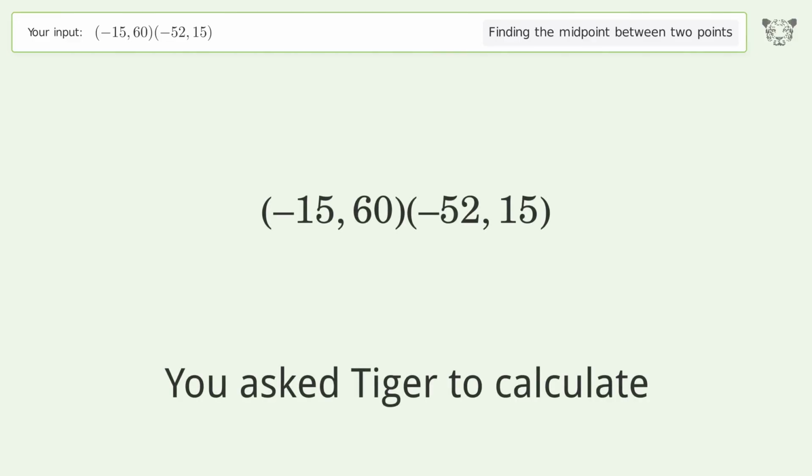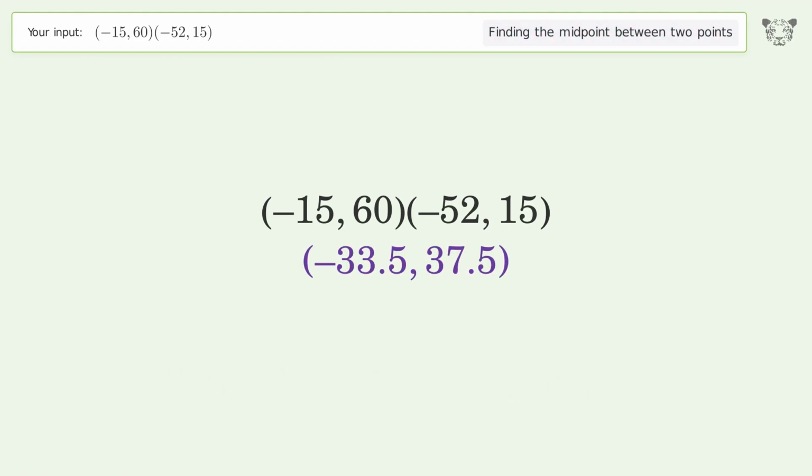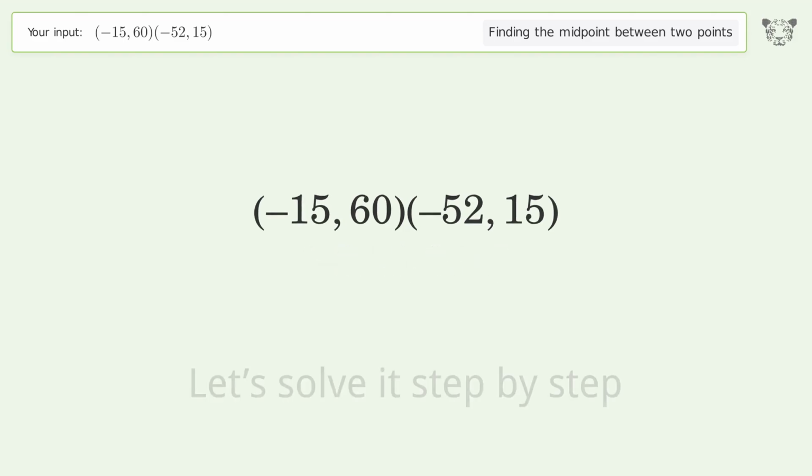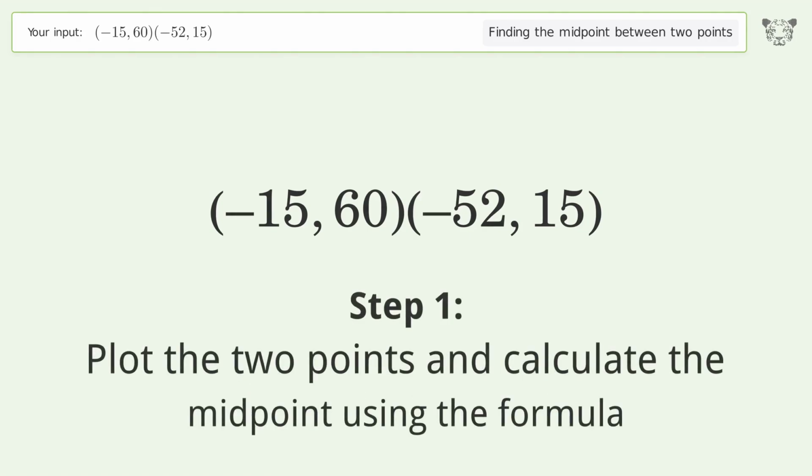You ask Tiger to calculate. This deals with finding the midpoint between 2 points. The midpoint between the 2 points is negative 33.5, 37.5. Let's solve it step by step. Plot the 2 points and calculate the midpoint using the formula.